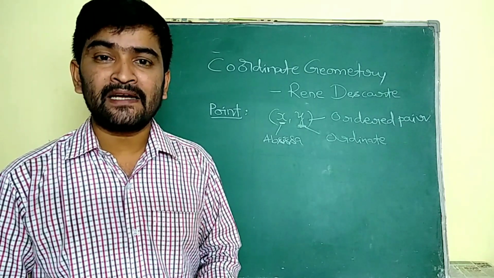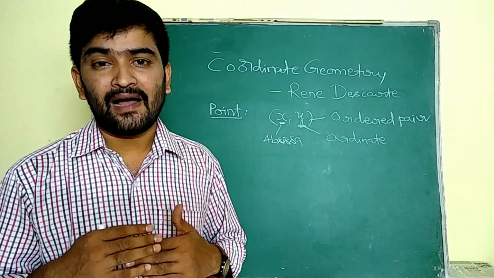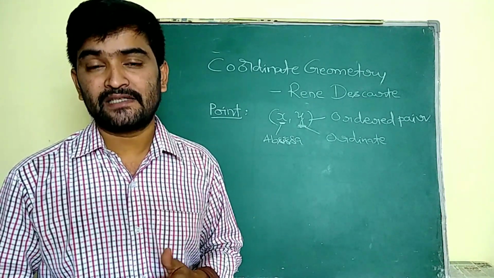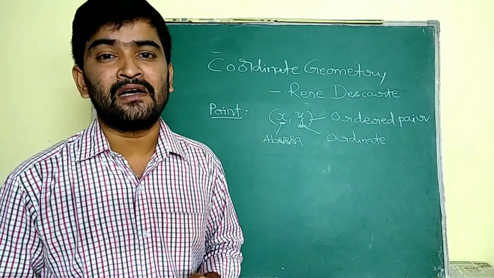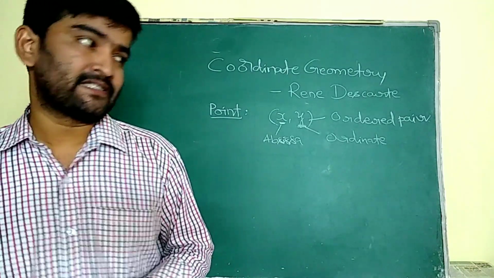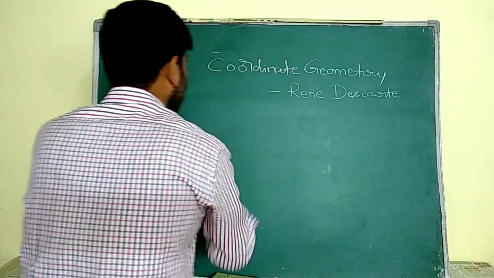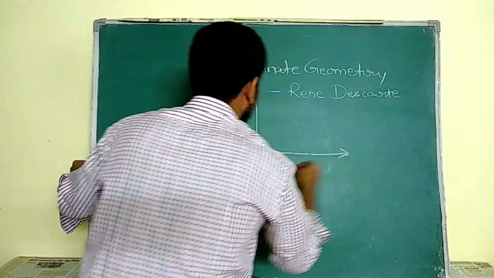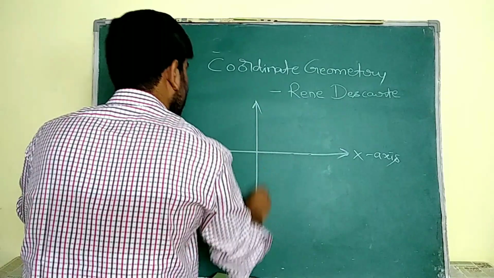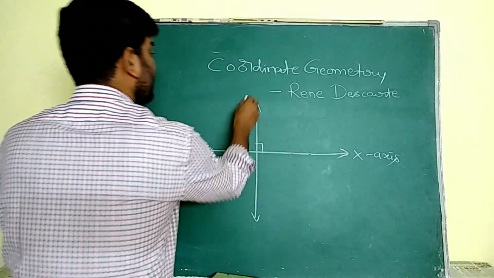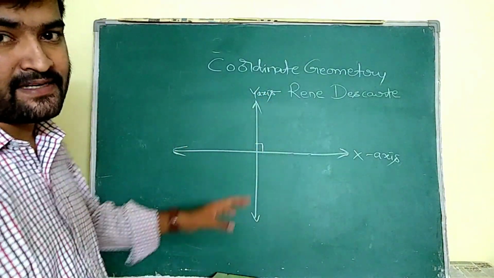In this coordinate plane, we represent the x-axis and y-axis. The axis which is horizontal to the earth is known as the x-axis, and the axis which is vertical and perpendicular to the x-axis is known as the y-axis. This is known as the Cartesian plane or Descartes plane.